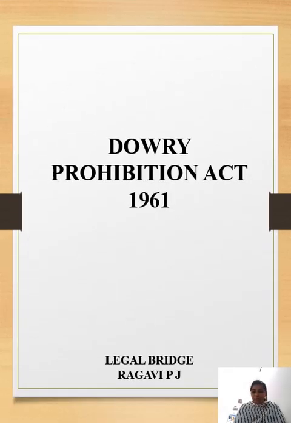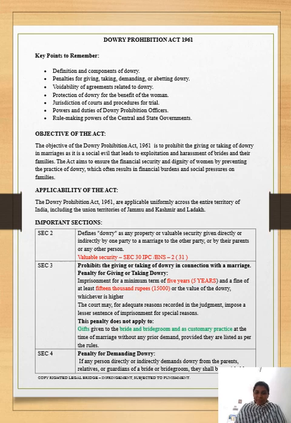In this video, we are going to look over the important Act, the Dowry Prohibition Act 1961, in a very detailed manner. Let's get into the Act quickly. Before you are prepared to study any act, it's very significant to read over the objective, because only when you read the objective of the act will you get to know what that act is and why it has been enacted.